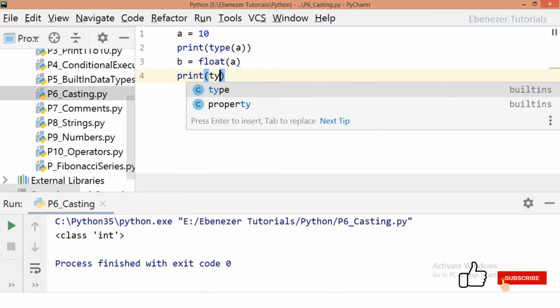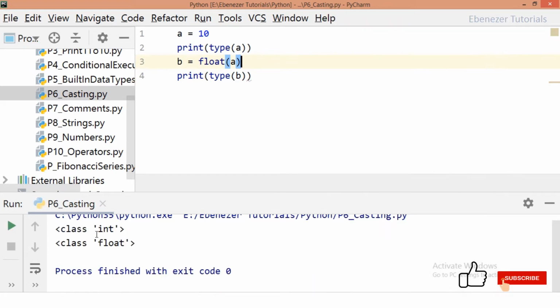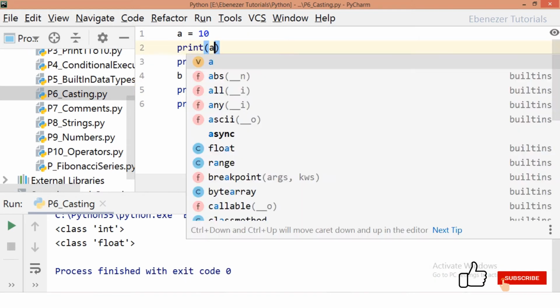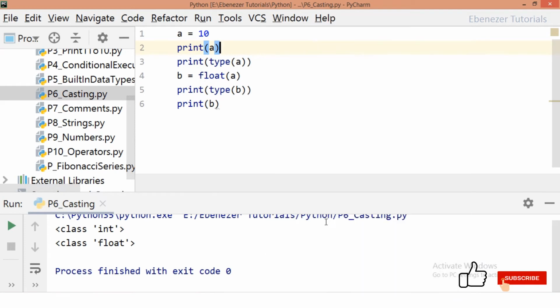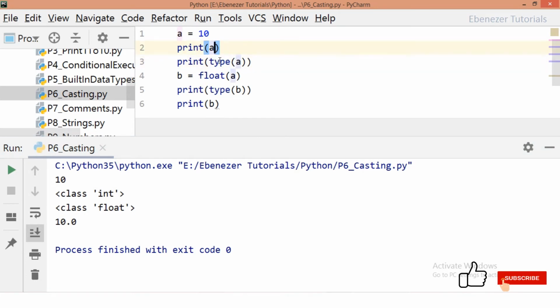Now if I try to print the type of b, it will be float, and you can also try printing its value. Here we can see initially it printed a and its type is int. Then we printed the type of b which is float, and then we got its answer as 10.0. So this is how we explicitly cast a value of one type into another type. Now you can also do the same thing with float.